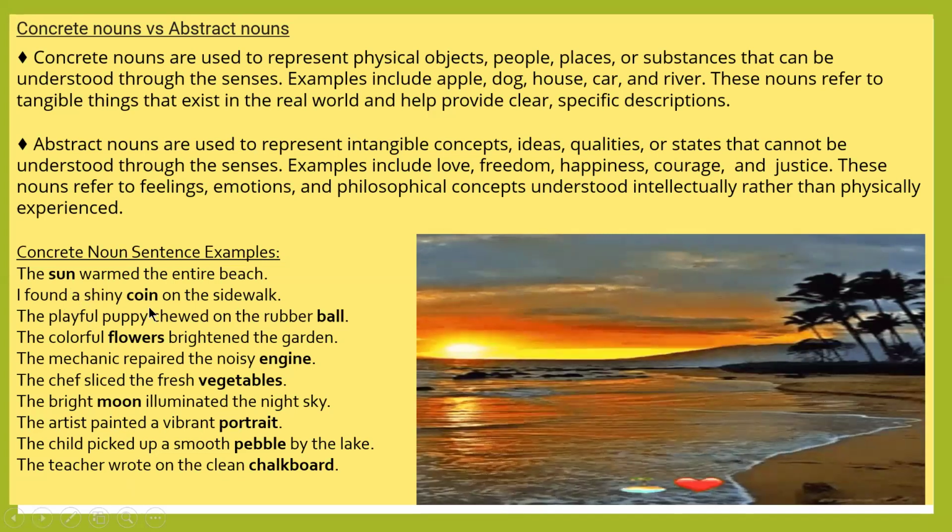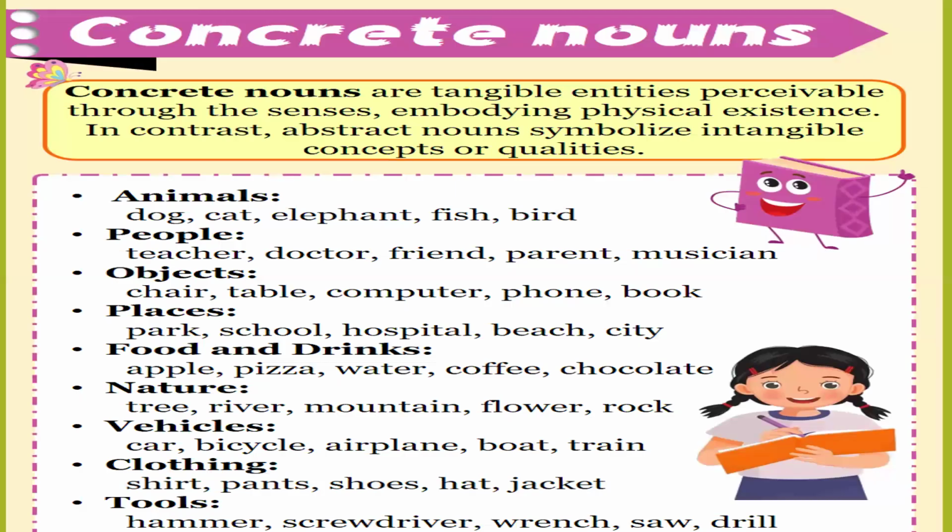So in all of these, the sun, coin, ball, flowers, engine, vegetables, moon, portrait, pebble, chalkboard are examples of concrete nouns. It means they represent any physical object, people, places, or substances that we can perceive or understand through our senses. So this noun refers to tangible things that really exist in the real world, and it gives clear meaning, a specific description. So concrete noun examples: animals, people, objects, places, food and drinks, nature, vehicles, clothing, tools.